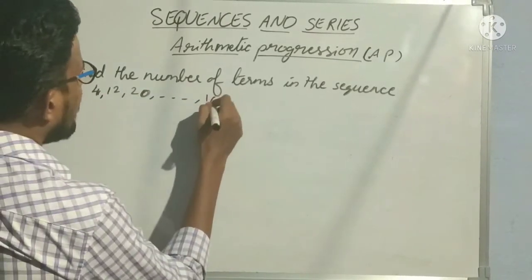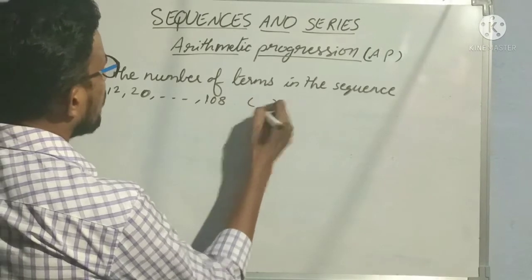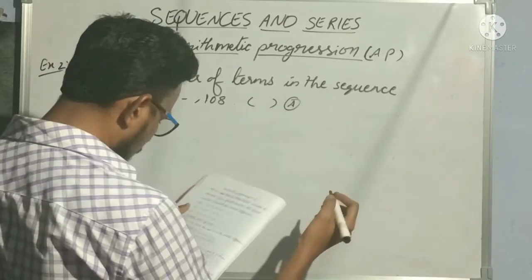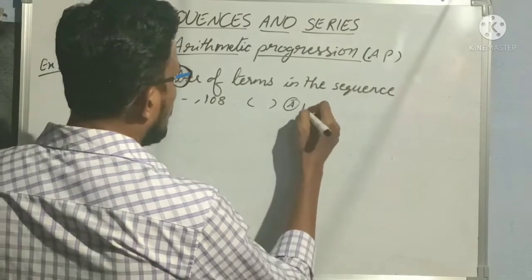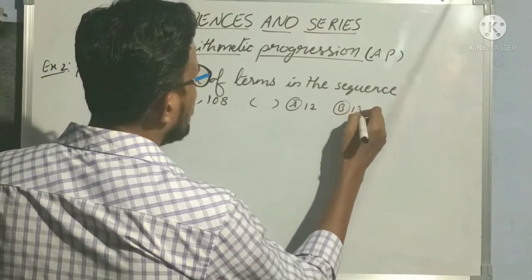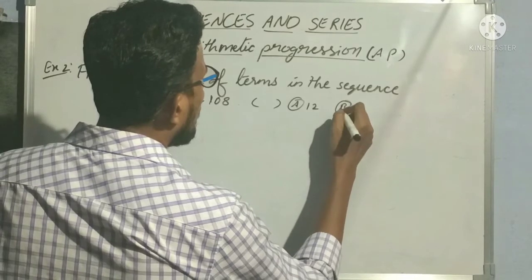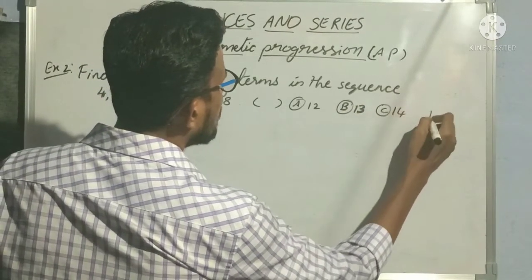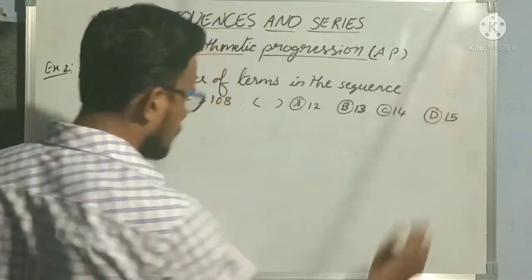The last term is given 108. Okay, and your options: option A 12 terms, option B 13 terms, option C 14 terms, option D 15 terms.